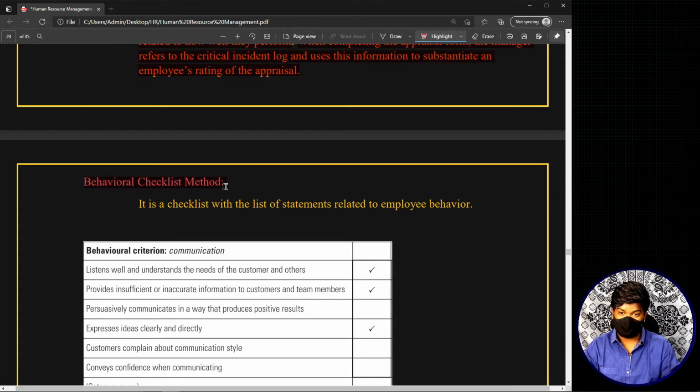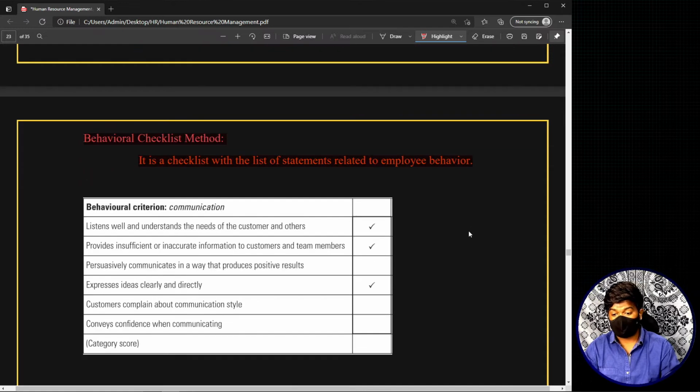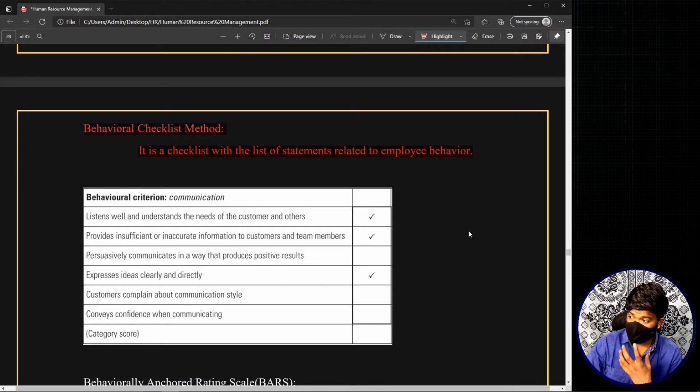See, the behavioral checklist method is a checklist with a list of statements related to employee behavior. We told that this entire group of methods, the behavioral methods, basically depend on behaviors, right? Here also, in this method called the behavioral checklist method, you will have a checklist where the rater is required to check each and every item that he thinks suits. Basically, you will have all those statements, all those items related to behaviors.